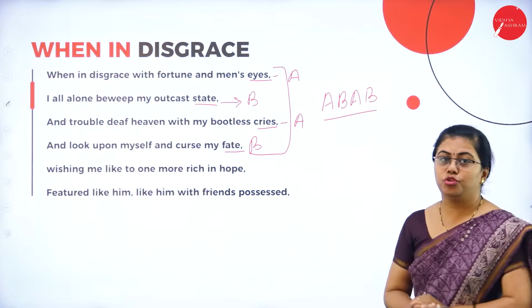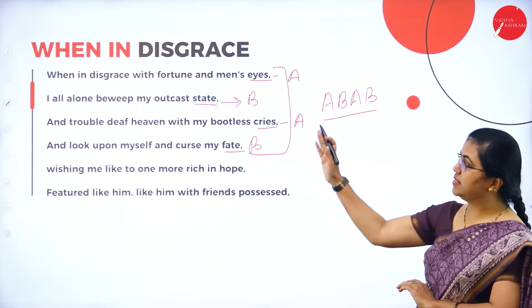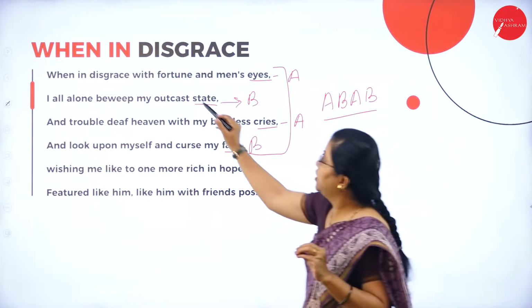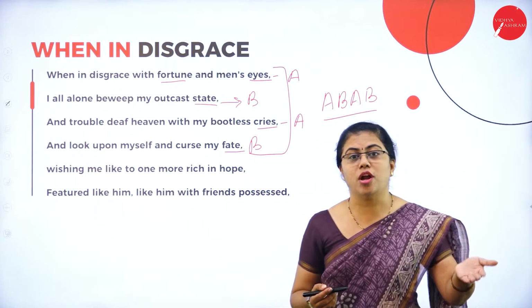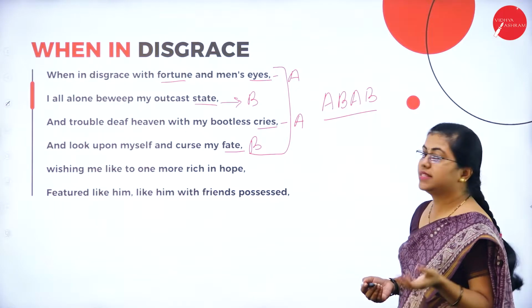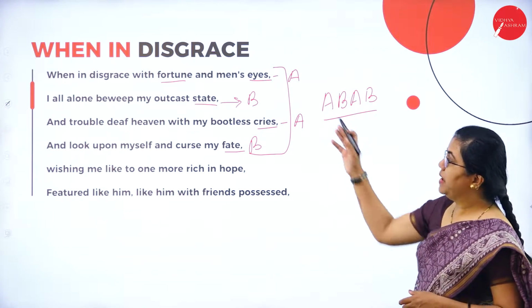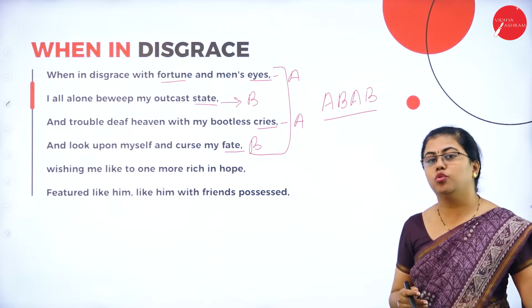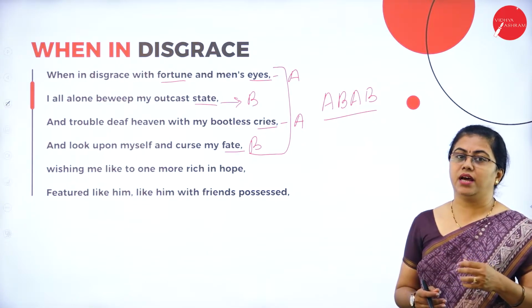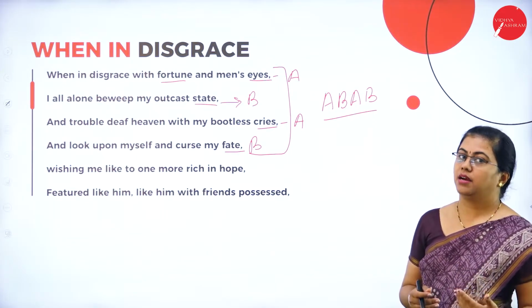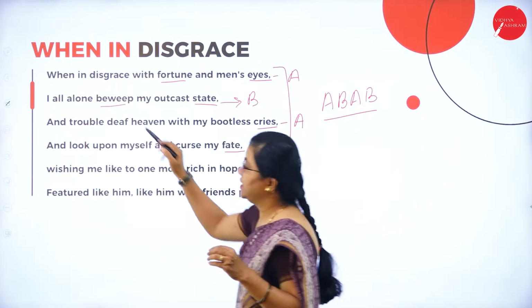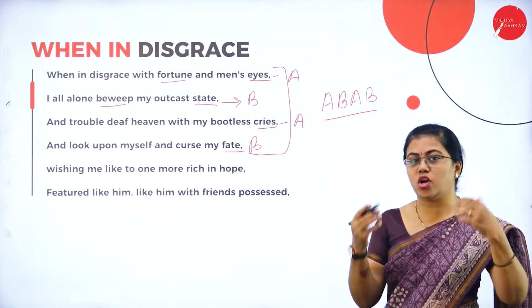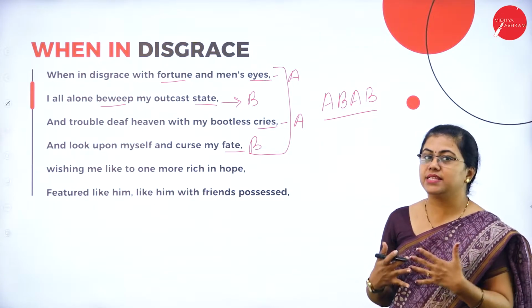Let us now move on to the summary. So he is talking about his disgrace. He is disgraced with fortune, that is, fortune is not favoring him. Fortune is not in favor of Shakespeare, he says, that is the speaker, and men's eyes. So the other person who has taken away the love, he is in disgrace with those men. He all alone beweeps, means he cries inside only. It's not that he is sitting and weeping, he cries inside only.